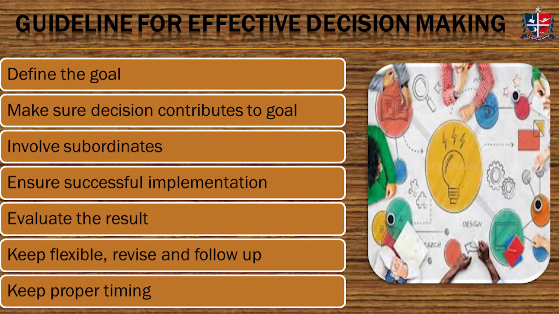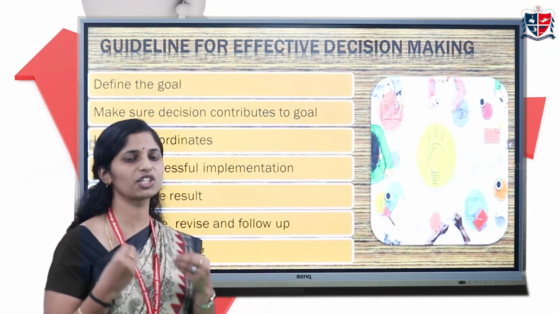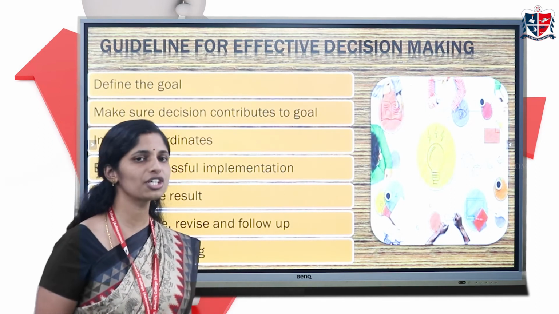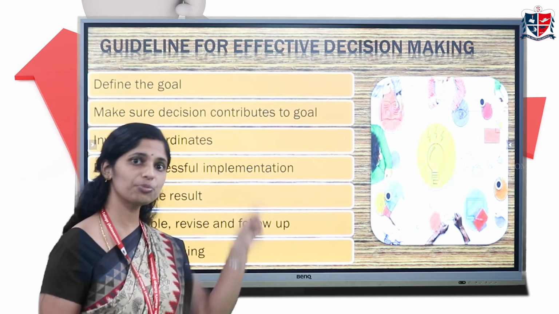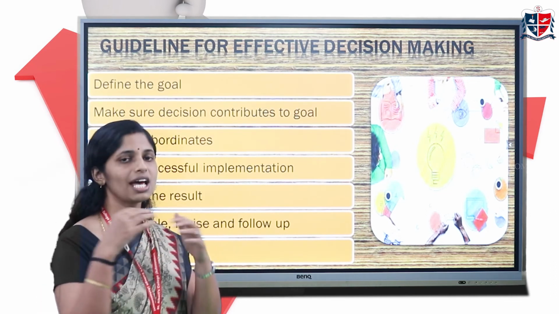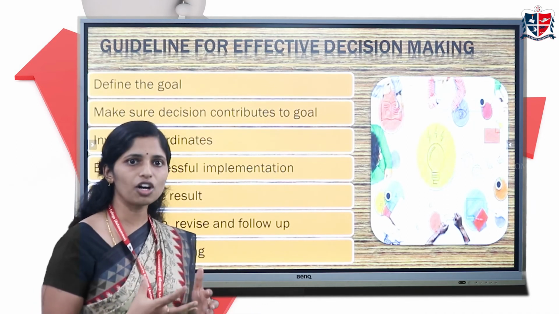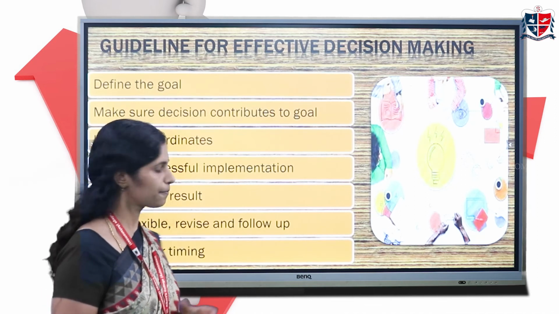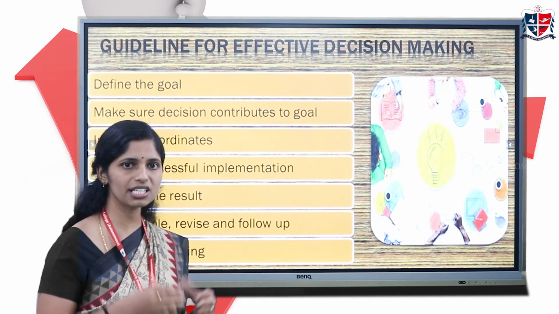Now we'll see what are the basic guidelines which we have to follow for effective decision making. First is we have to define the goals. As we have already seen, we have to clearly find out the problem, and we have to clearly define the goal for which the decision is taken. Next is we should make sure that the decision contributes to the goal. We'll have certain objectives, and the decision we are taking should contribute to the goal, or should help in attaining the objective.